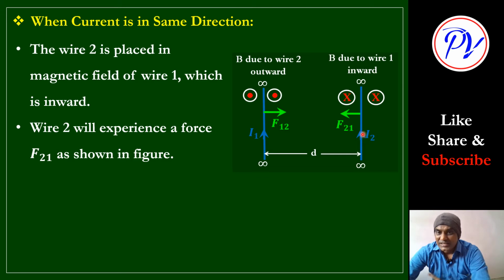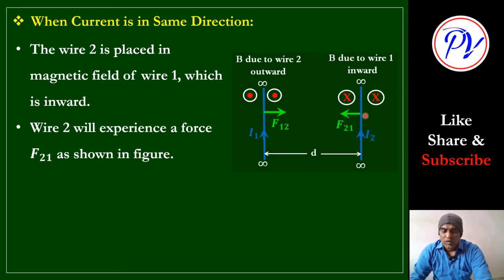Okay, and what is the direction? So first of all, to find the direction of B1, we have used the right hand thumb rule here, and then we have calculated direction inward, and right hand palm rule for the direction of force we have to use at this place. So thumb in the direction of I2, then straight fingers in the direction of B1, that is inward, and palm will give you this direction to the left. Here all these three are perpendicular to each other.